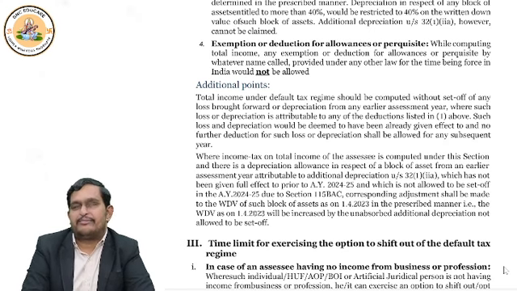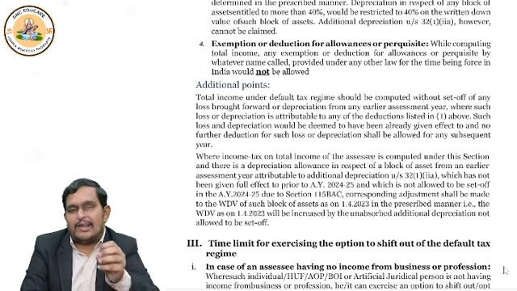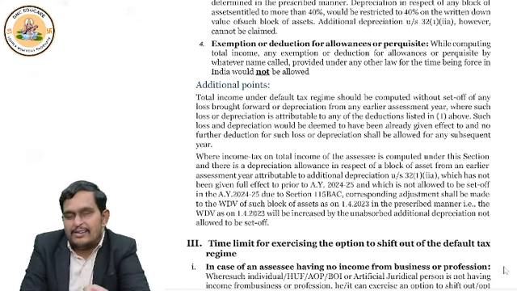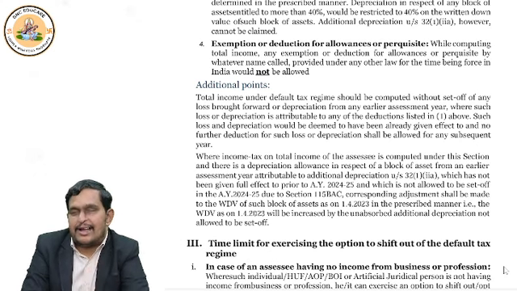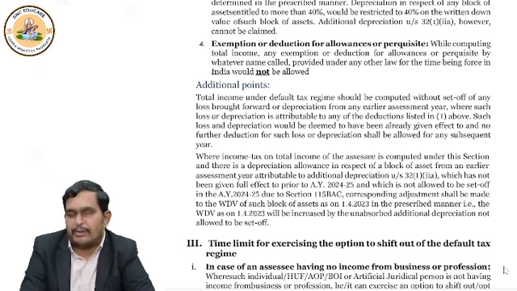Now, sometimes any loss can be set off under any other law, that was permitted in optional tax regime. In some cases, there may be something called as different laws which we have to discuss, but that is not allowed. So if any deduction or exemption is allowed under any other law, income tax also permits it under optional tax regime. But under default tax regime, it says no means no. You cannot claim the deduction because it is permitted under some other law.